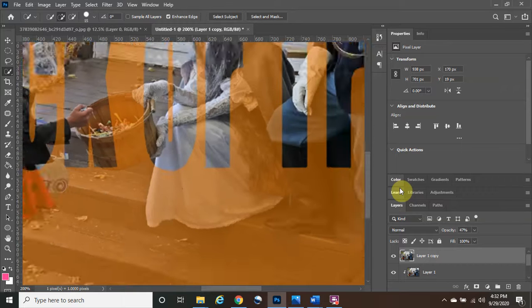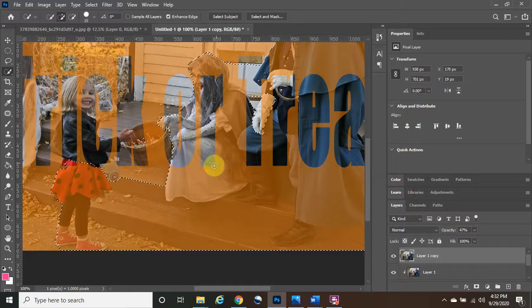we're going to zoom out a little bit. We do not want this whole area right here. So we're going to hold the Alt button down. We are going to highlight the areas where we do not want, like right here. So I am going to release the Alt button. So I'm going to get his shoes back in there, and then make this left bracket smaller, and then hold the Alt button down to deselect the areas where we do not want, and then release the Alt button, get the shoe back in there.